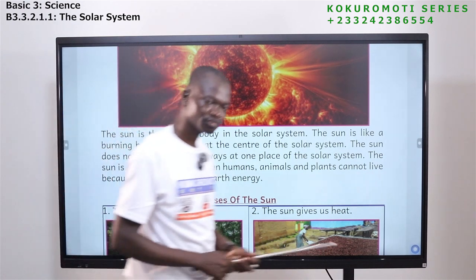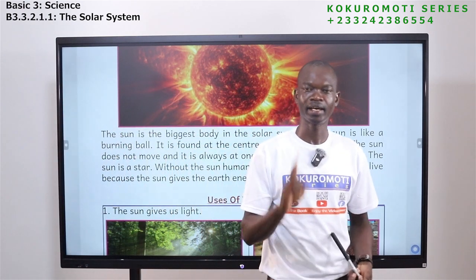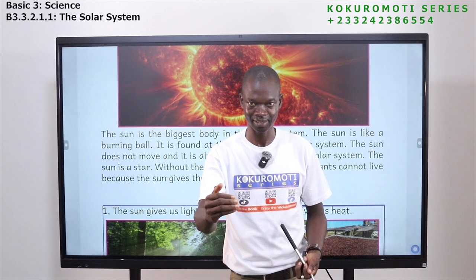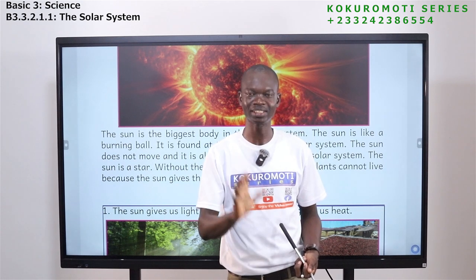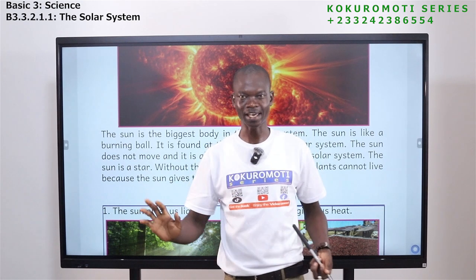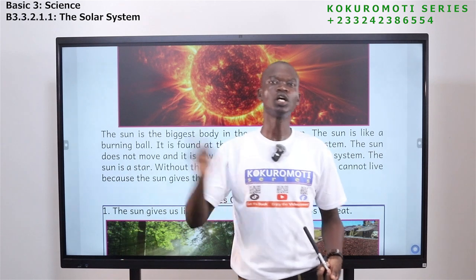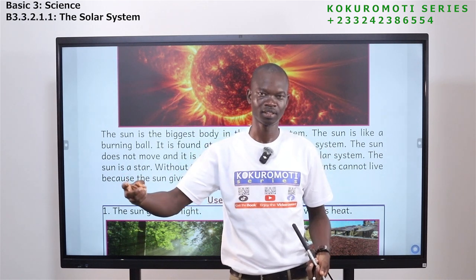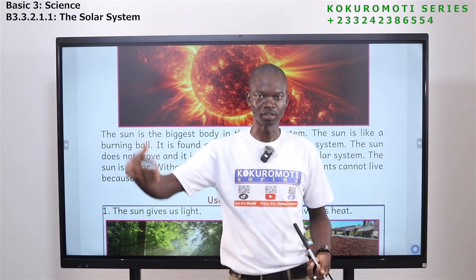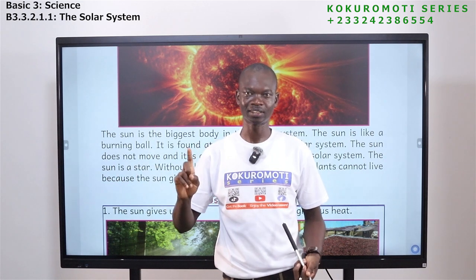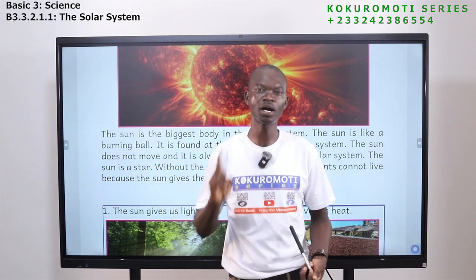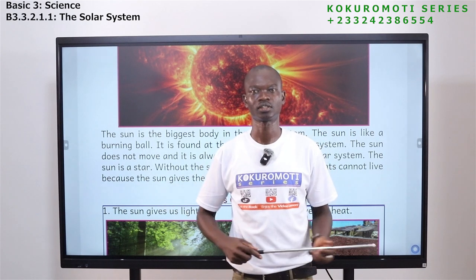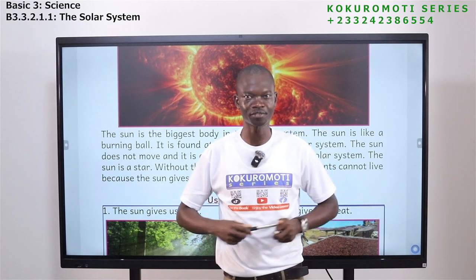Listen to me. Of all the 8 planets, it is only the earth, the 3rd planet, that supports life. So no human being can live on Mercury, Venus, Jupiter, Saturn, Uranus, Neptune, apart from the earth. They don't support life.